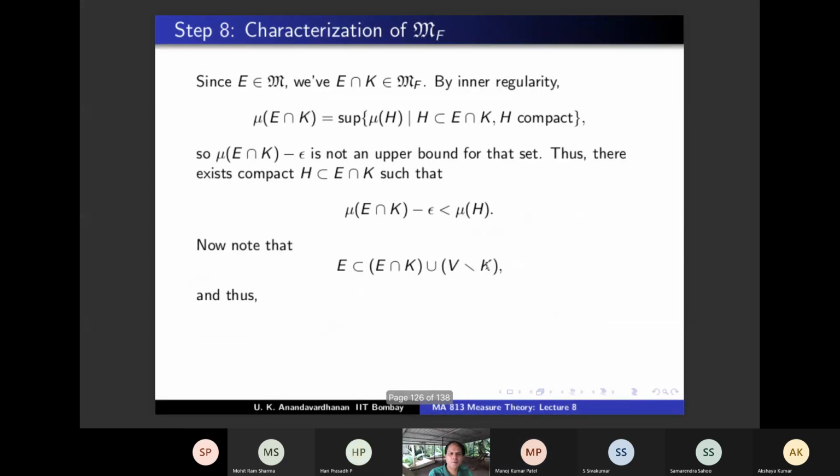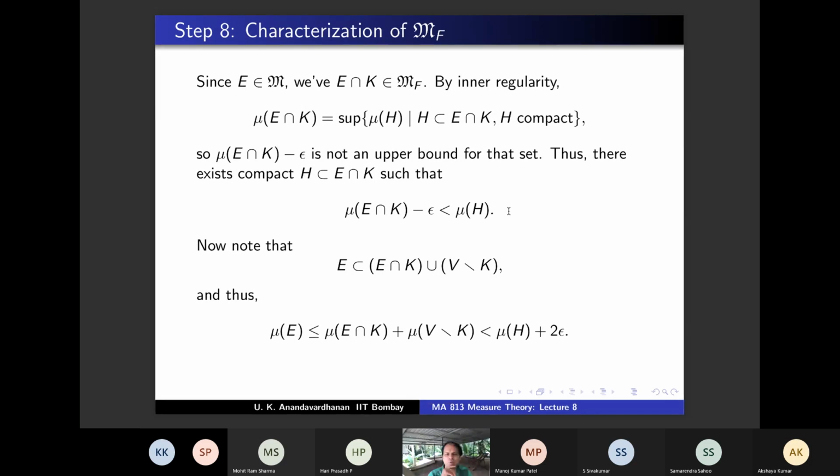So therefore you have this, and mu of V minus K, what do you know? It is less than epsilon. And mu of E intersection K is less than mu H plus epsilon. So mu E, by subadditivity, is less than or equal to mu of E intersection K plus this, which is less than mu H plus 2 epsilon.